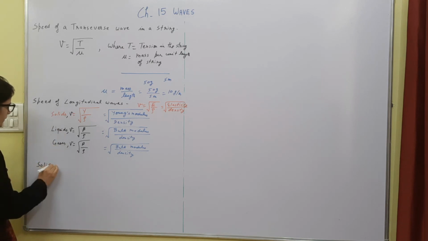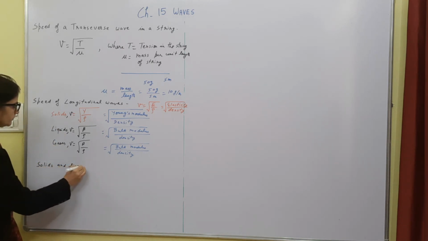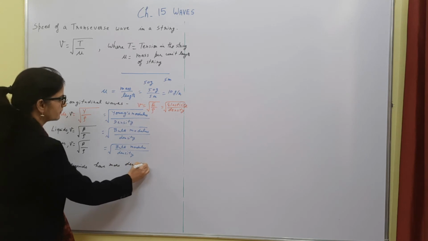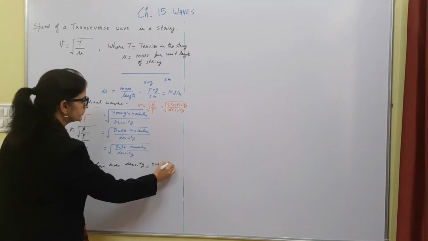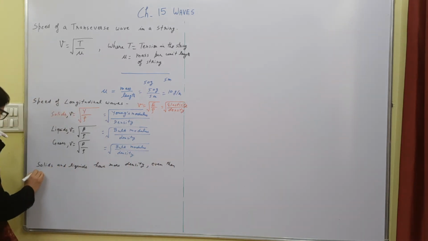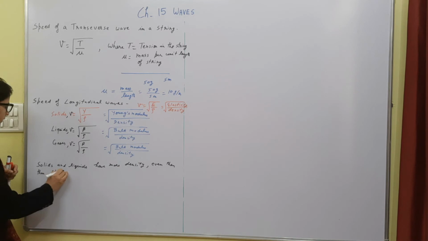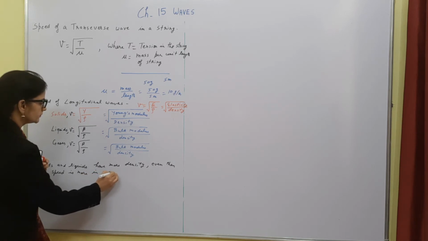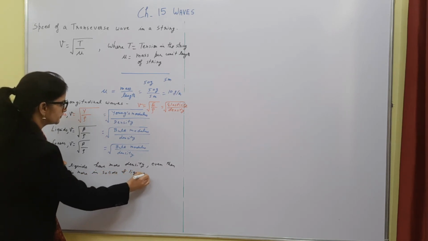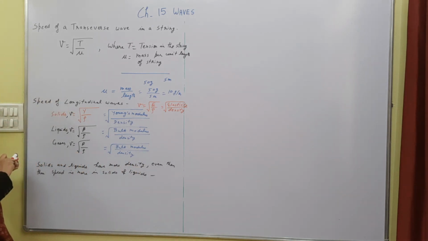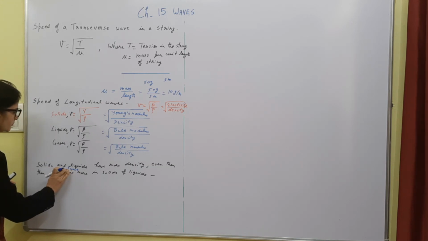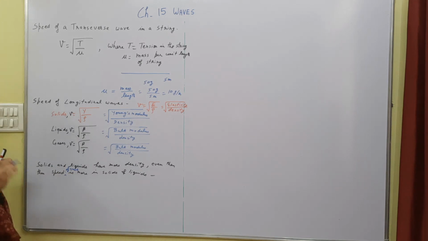We are going to discuss that. Speed of wave. Right? Why so?